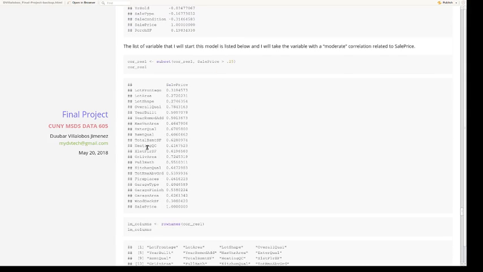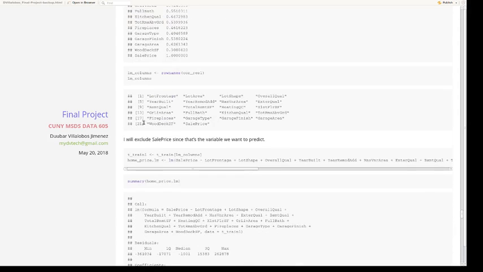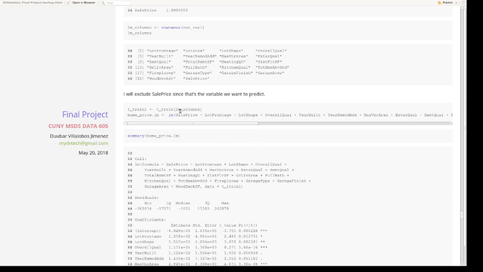What I did was take the ones that were over 0.25 on the positive side. I consider those to have some sort of moderate correlation. I ended up with 21 variables out of the 57. So by now I've been able to eliminate about 60 different variables for my linear model. After I did all that, I started doing my linear model from there.